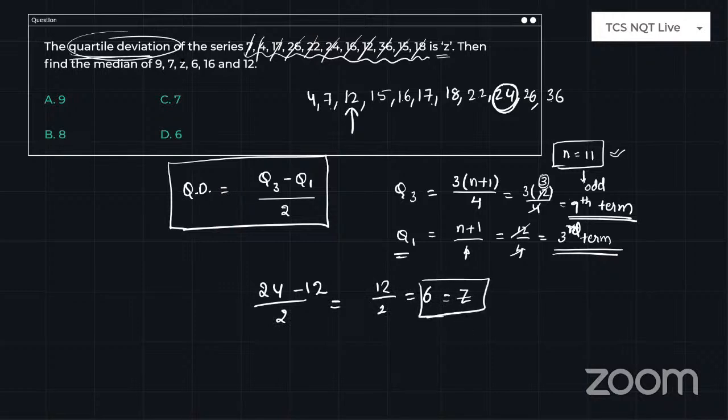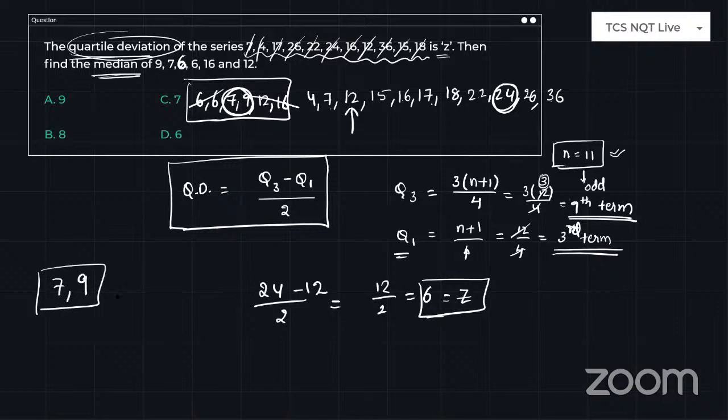So if Z is 6, if you replace Z here with 6, what is the median? Again, you have to write in ascending order and find it. So do this: 6, 6, 7, 9, 12, 16. This is the order of the given numbers. So first two and last two got cancelled. Median is nothing but the middle terms, which are 7 and 9. But median is the average of the middle terms, right? So the median is 9 plus 7 by 2, which is option B, 8.